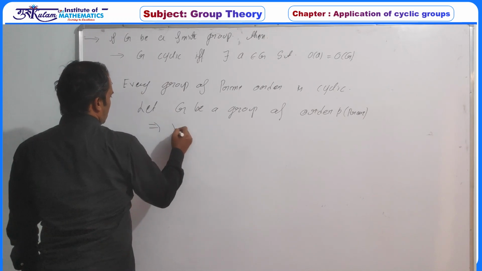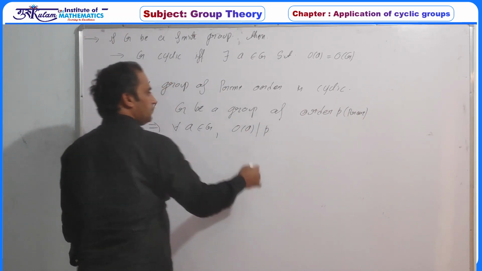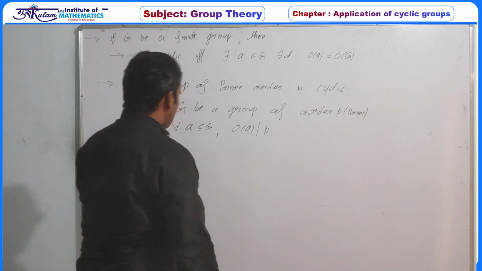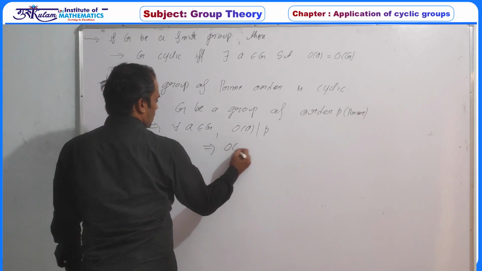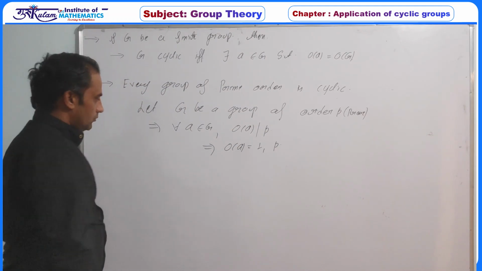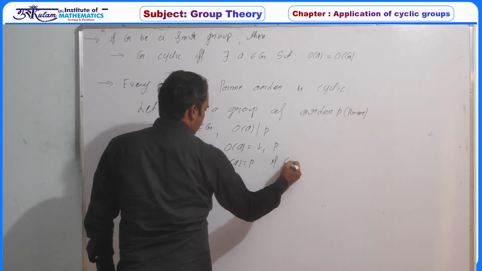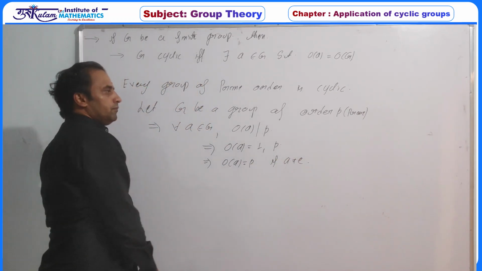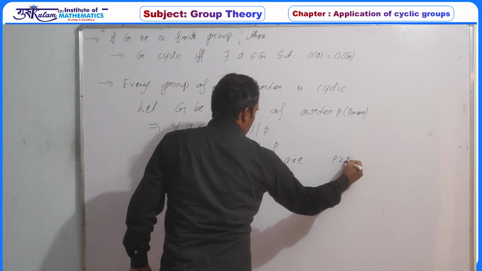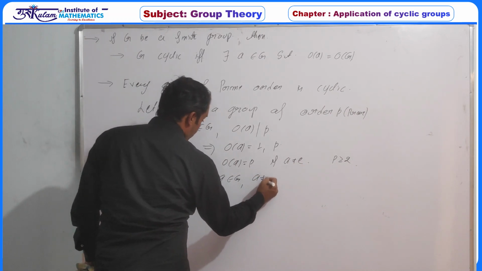So this implies for all a belongs to G, the order of a divides p, because the order of every element divides the order of the group. So the order of a can be either 1 or p, and this implies the order of a is p if a is a non-identity. Now the order of the group is a prime number, so definitely p is greater than or equal to 2. So there must exist some a belongs to G such that a is not the identity.